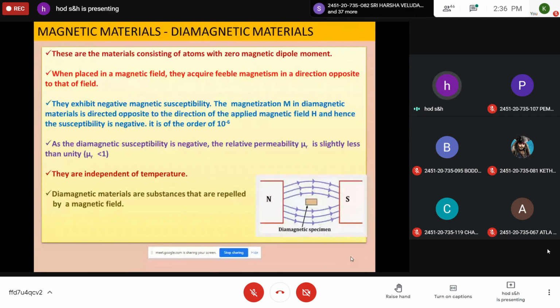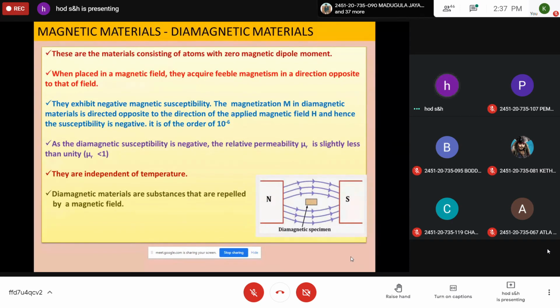So whenever you apply such an external magnetic field, this diamagnetic substance repels the magnetic lines of force, because the material consists of atoms with zero magnetic dipole moment. When a field is applied, they acquire certain feeble magnetism in the opposite direction, which repels the magnetic lines of force. The susceptibility is negative, and the magnetization directed opposite to the applied magnetic field is of the order of 10 to the power of -6.